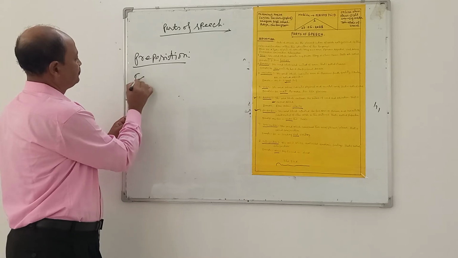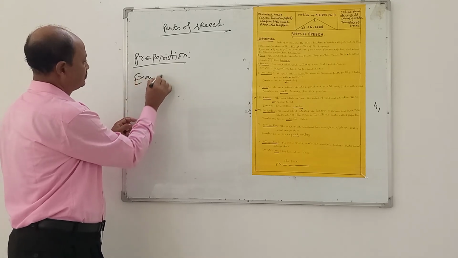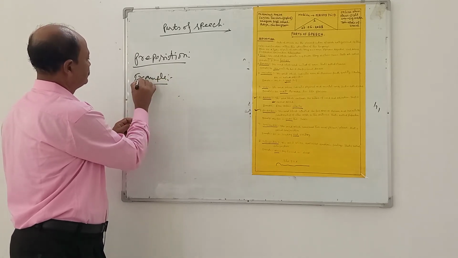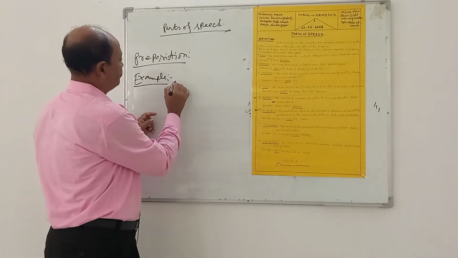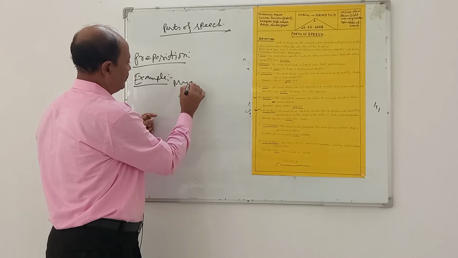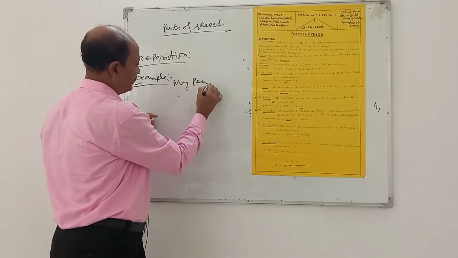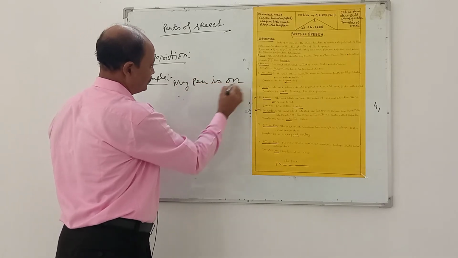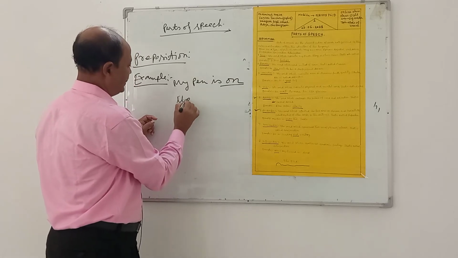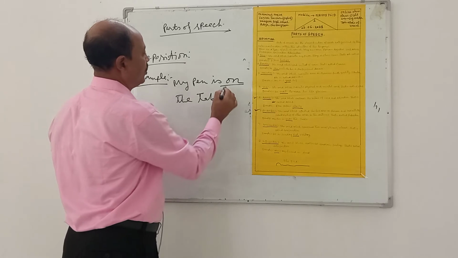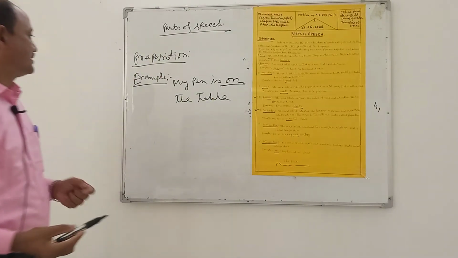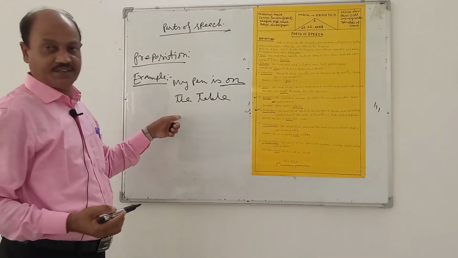Example: My pen is on the table. On is the preposition in this sentence.